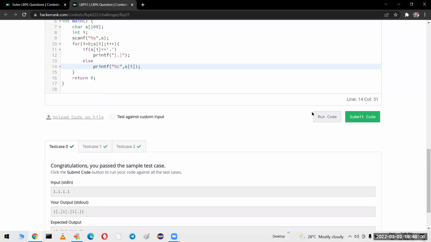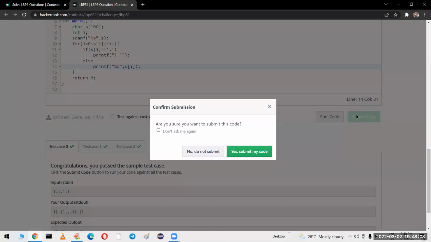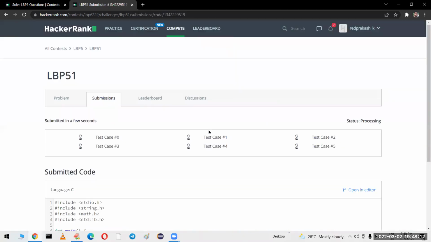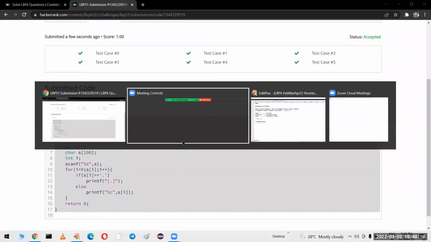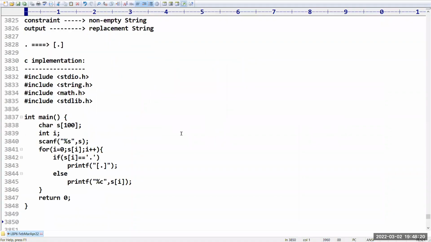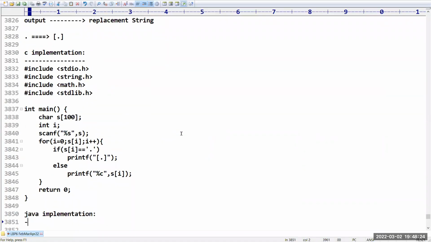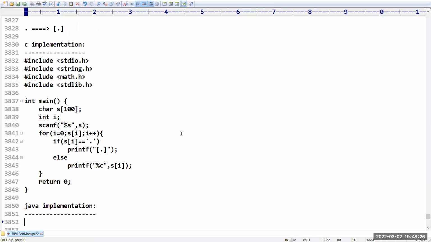Yes, all the test cases are satisfied. You can even submit the code for final approval. All the test cases are satisfied. So this is the C language implementation. Now let me go for the Java implementation of this problem.